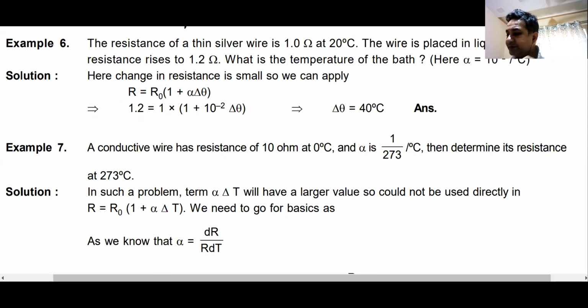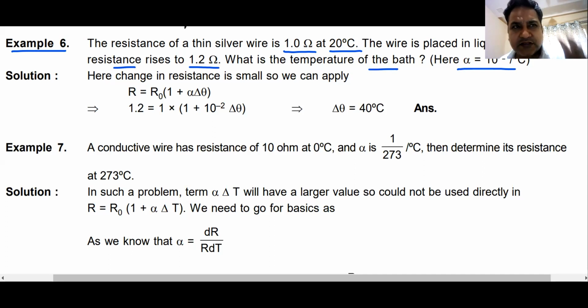Example number 6. What is this example number 6? The resistance of a thin silver wire is 1 ohm at 20 degrees Celsius. This is placed in a liquid bath and the resistance becomes 1.2 ohms. A change in resistance is very less. What is the temperature of the bath? So how will you find this? Since the change in resistance is very less, we can assume that the change in temperature is also less, 20 degree, 30 degree, 40 degree, that is very less. So you can assume it to be less.